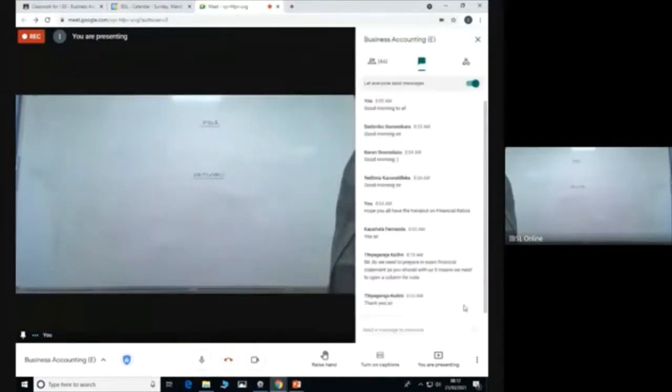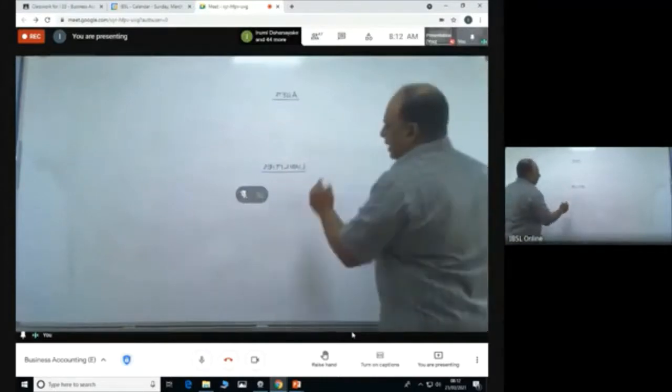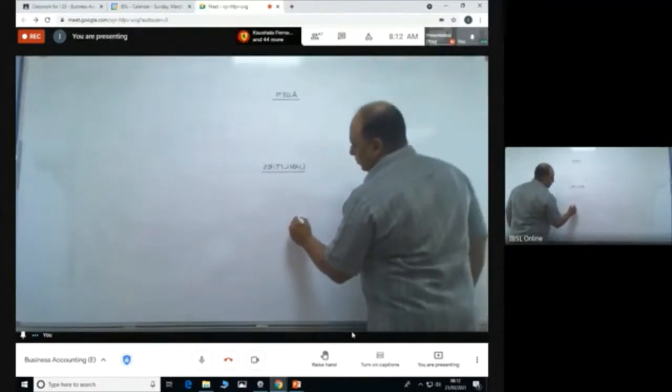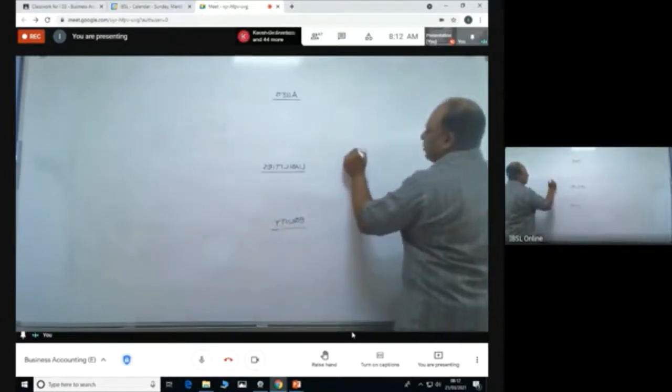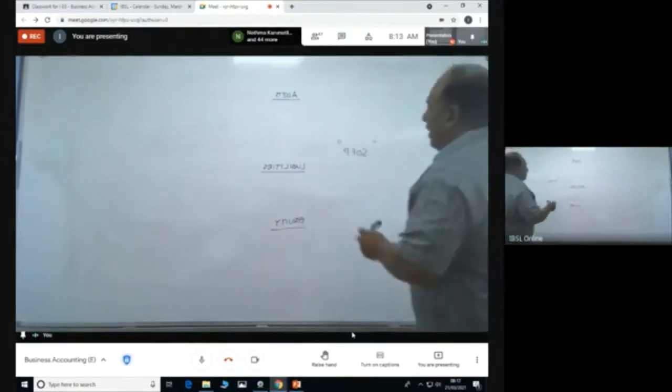When you look at the balance sheet, we have assets, liabilities, and then equity. So we call this statement of financial position. Please remember, do remember these names, which are very important. Statement of financial position. So you are talking about a company's financial position. Now, when we look at the financial position, we have assets.